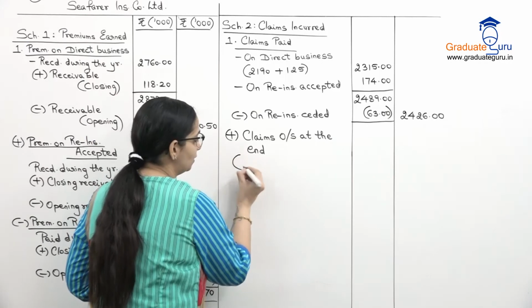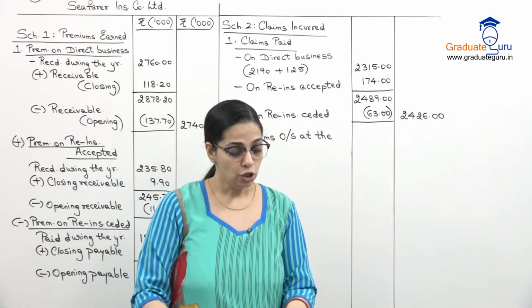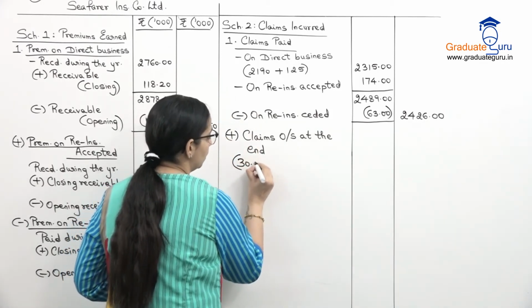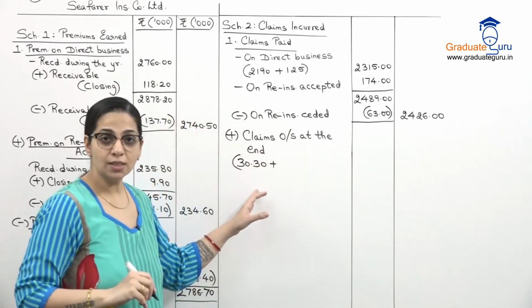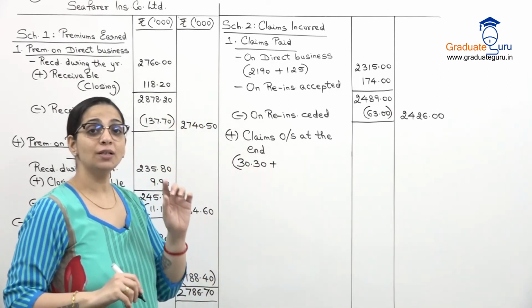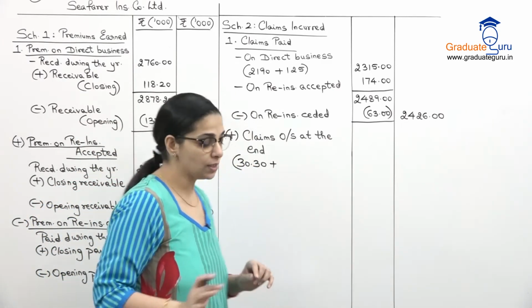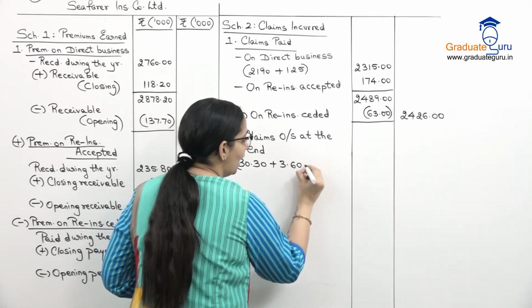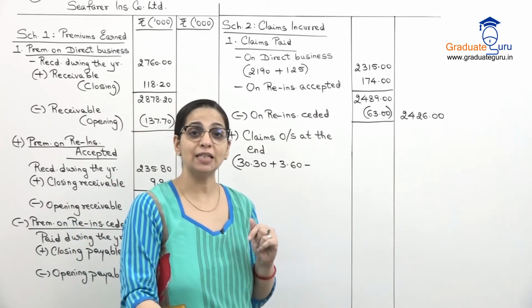So we will take the outstanding claims for direct business first. So direct business में closing outstanding is 30.30. To this I will add the reinsurance accepted wale claims which are closing outstanding, which is 3.60, and I will subtract the closing outstanding of reinsurance ceded.